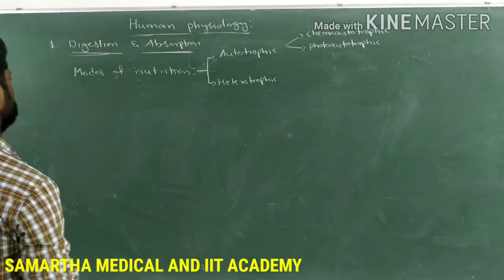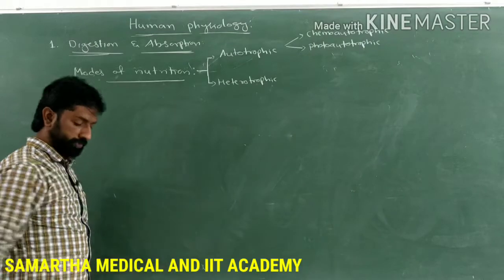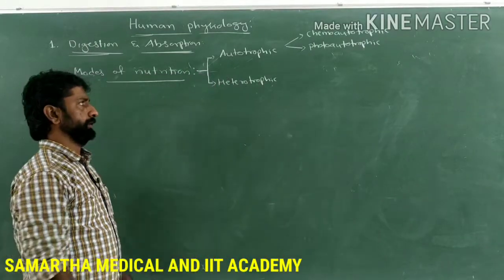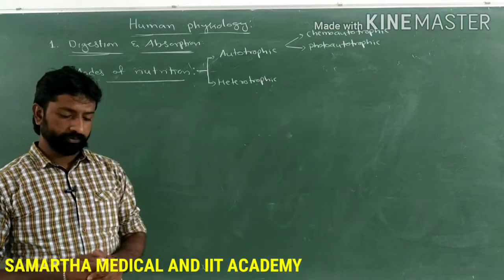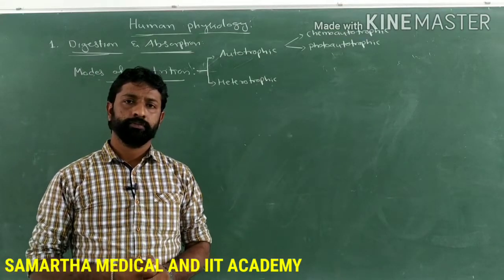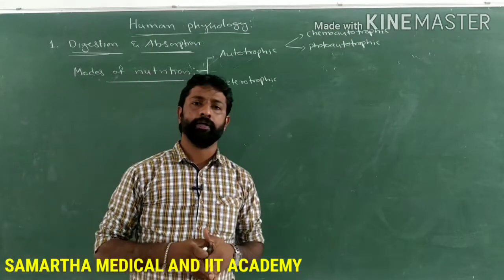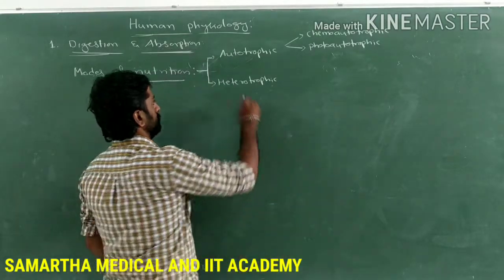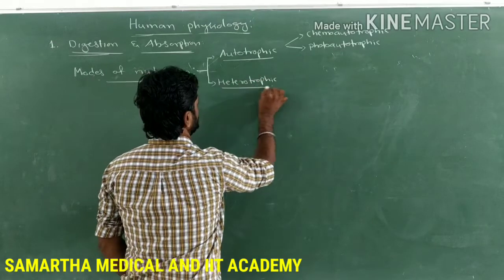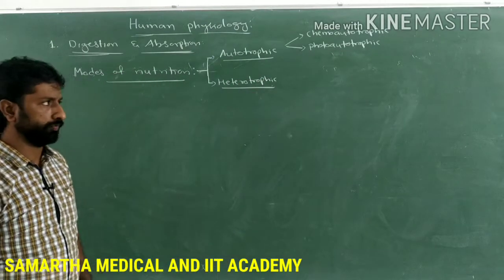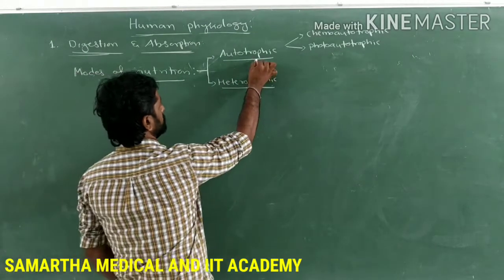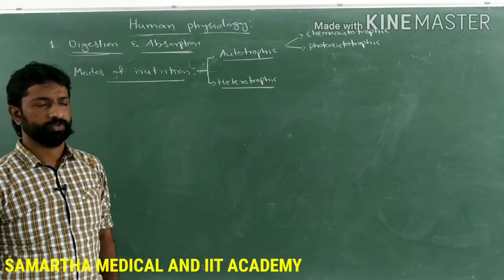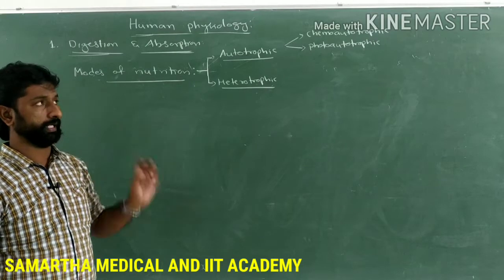So what are the modes of nutrition that can be observed in organisms? Basically, there are two modes of nutrition, depending on whether the food is being prepared in their body itself or not. Based on that, organisms are of two types: autotrophic and heterotrophic. In autotrophic organisms, the food is synthesized in their body itself, so they are called autotrophic organisms.